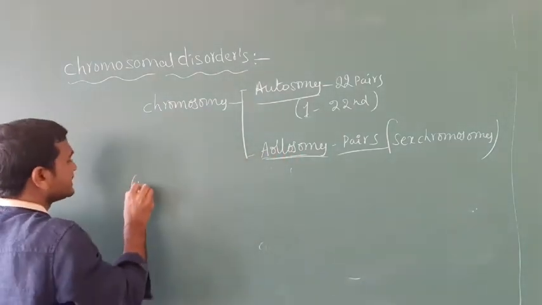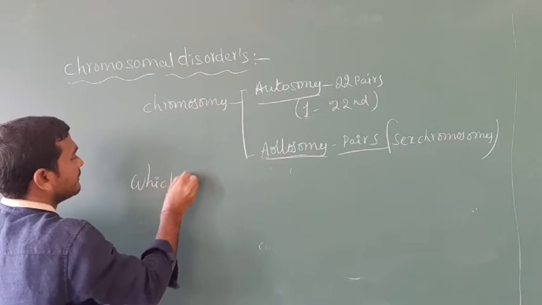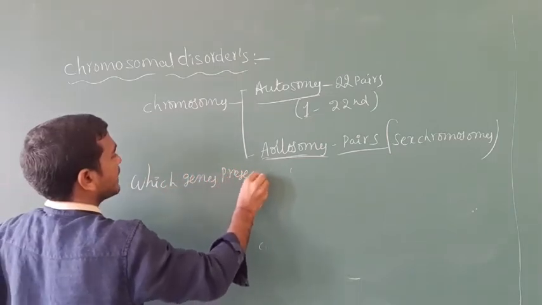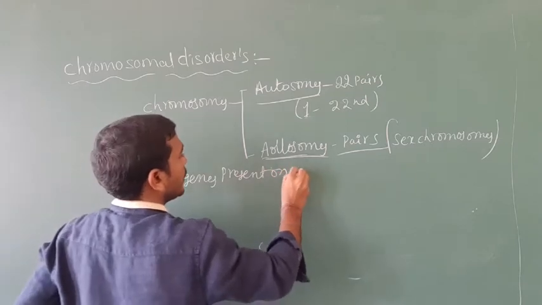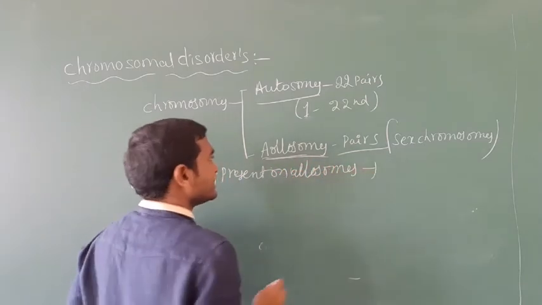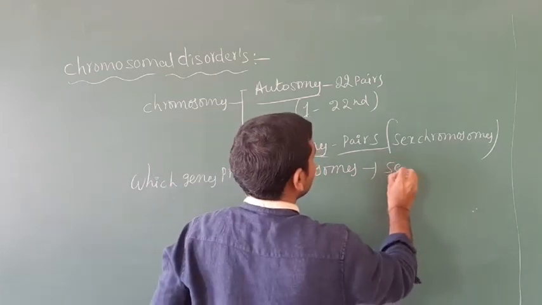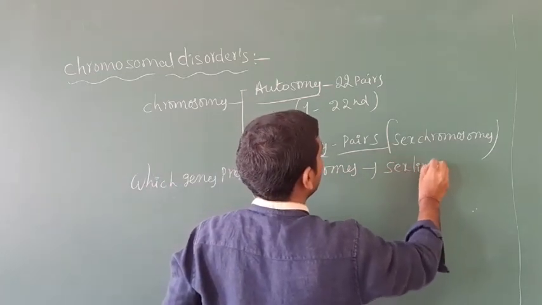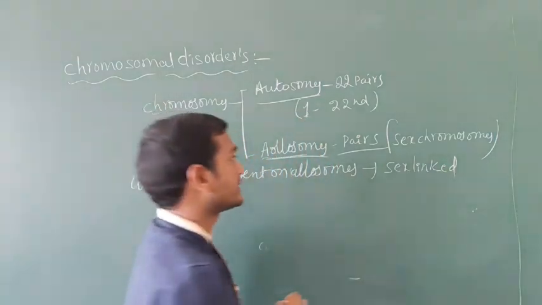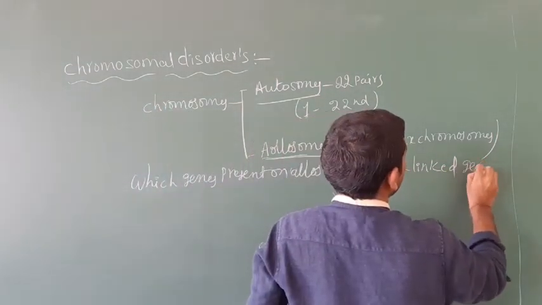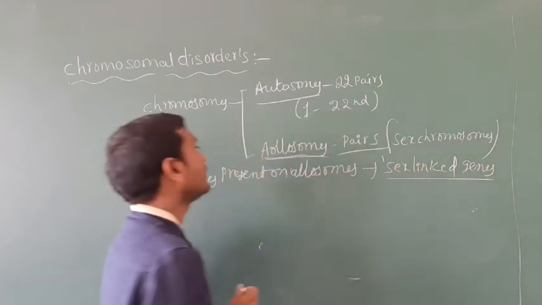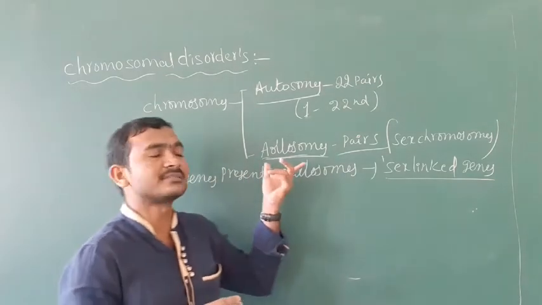Those genes are called sex-linked genes, or allosomic genes.